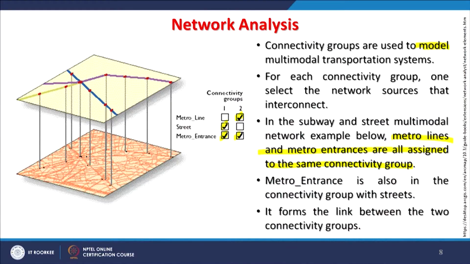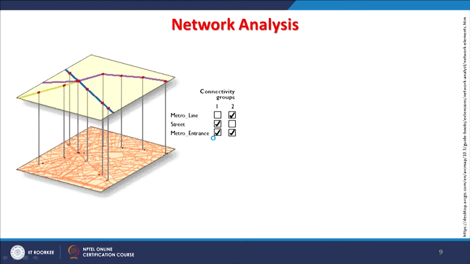And once that is there, it will form the link between two connectivity groups. So, here these features are street and metro line, and your metro entrance. These will link to each other, and then one can properly analyze the network.